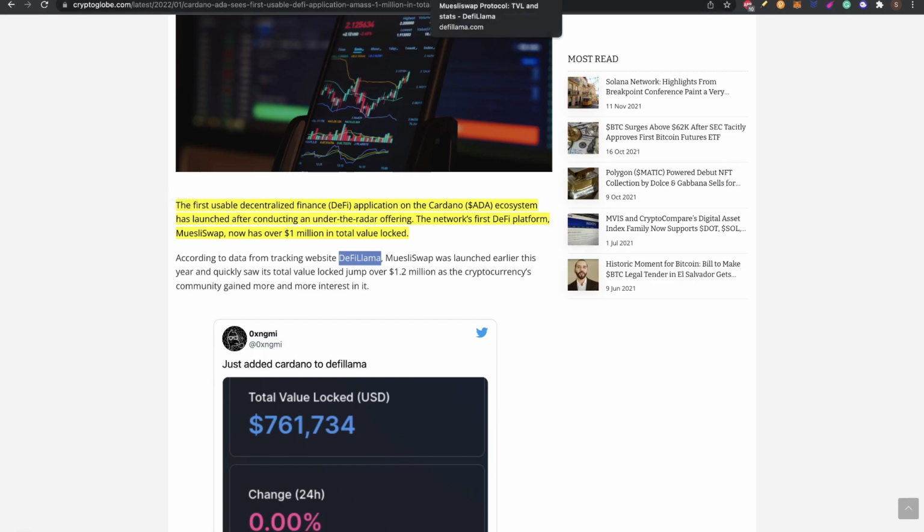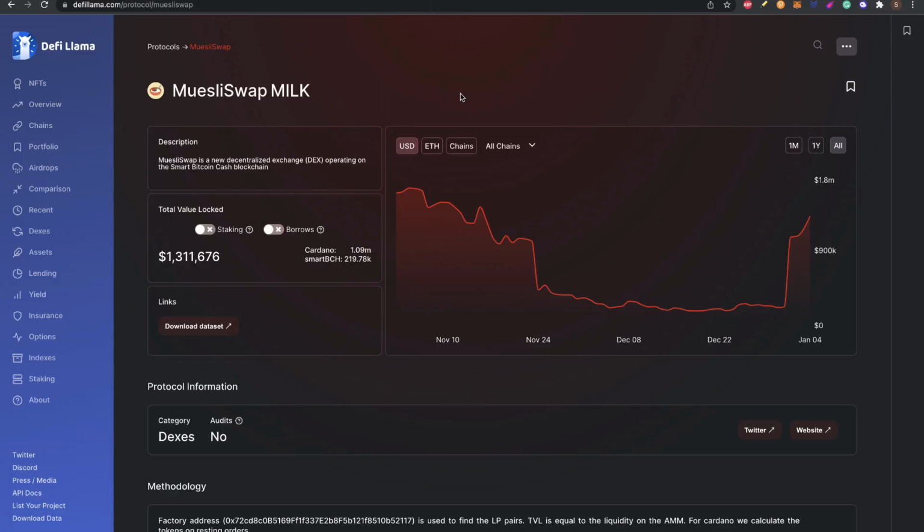Actually, this is the first decentralized exchange launched in Cardano also, and you can see here in DeFi Llama that Uniswap, Milk is the token, already has $1,300,000 in total value locked, TVL. So this is great, starting to see some Cardano projects amassing TVL over the ecosystems.